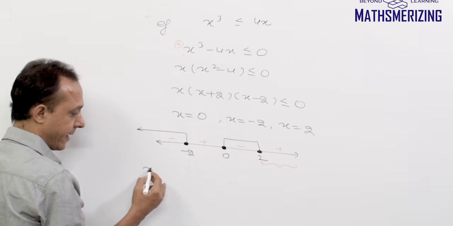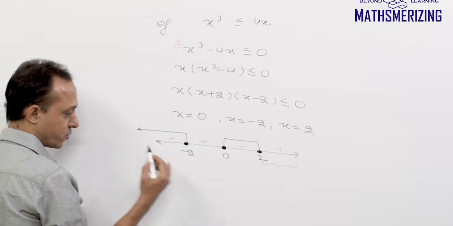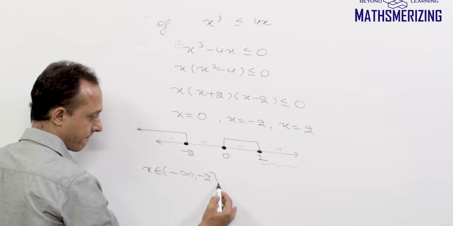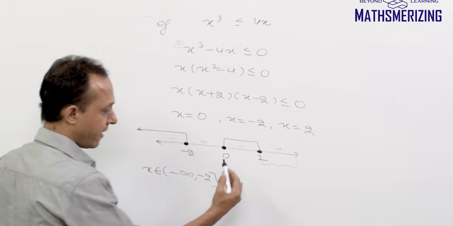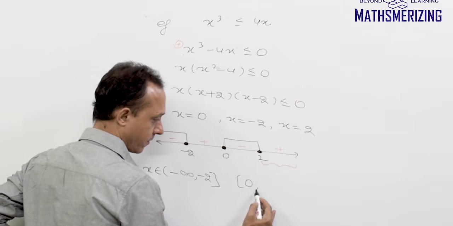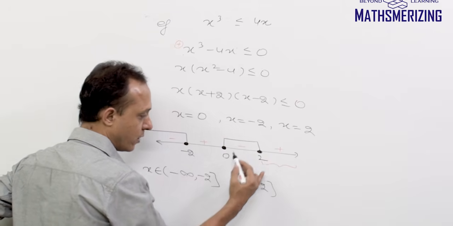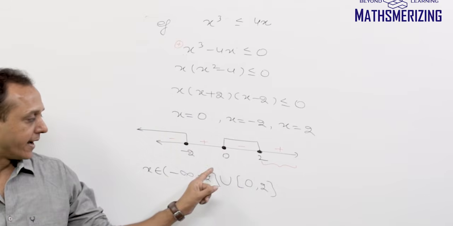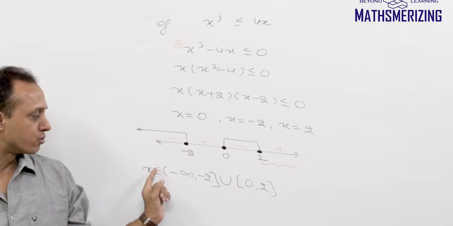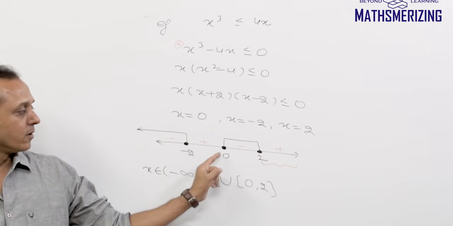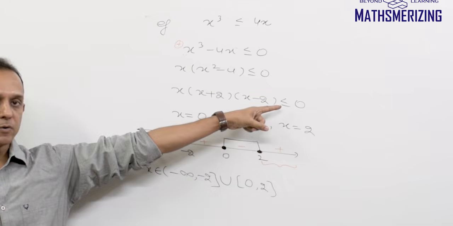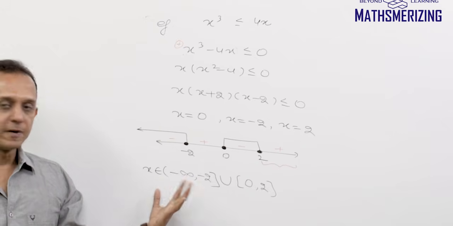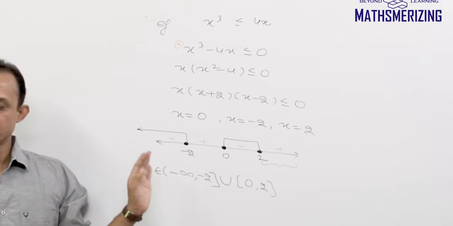I'll simply write x belongs to, first from minus infinity to minus 2, with minus 2 included, and then from 0 to 2. Now it's a union of two intervals, so I'll use the union sign. So x belongs to (minus infinity, minus 2] union [0, 2]. Because there is an equality sign, I'll use a filled circle and square bracket. Infinity and minus infinity will always be in a round bracket, right?